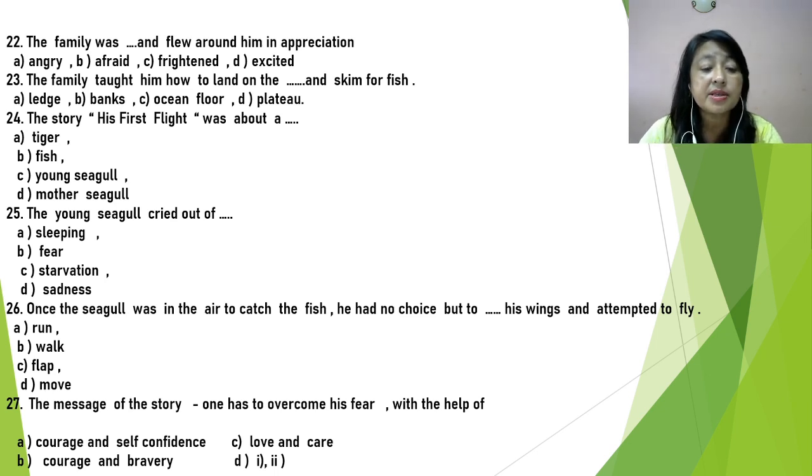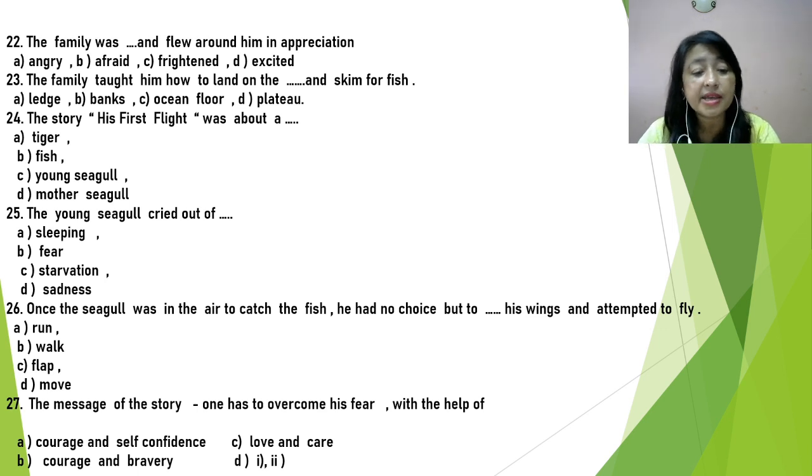Question 27. The message of the story, thus, is that one has to overcome his fear with the help of courage and self-confidence, courage and bravery, love and care, or both 1 and 2. So, the message of the story is that one has to overcome his fear with the help of courage and self-confidence.